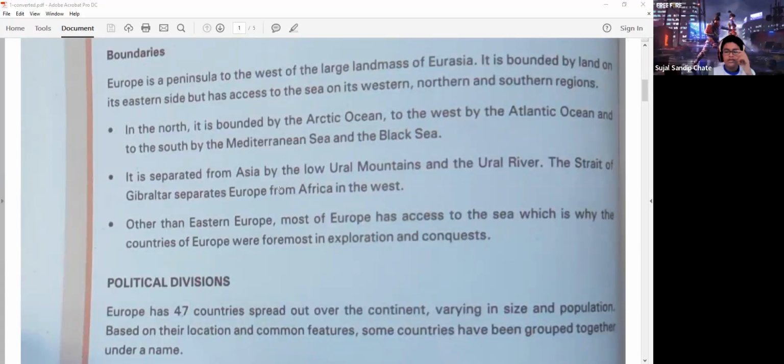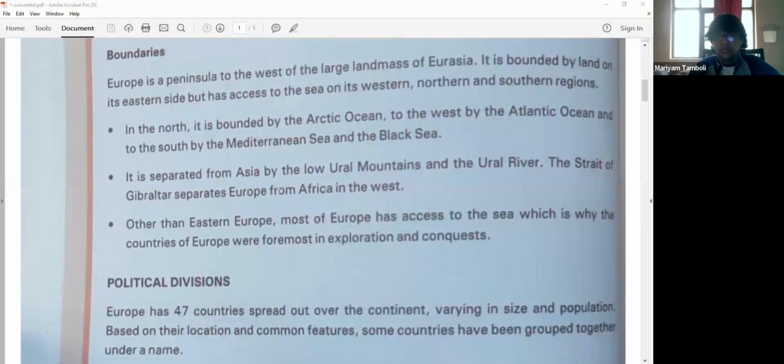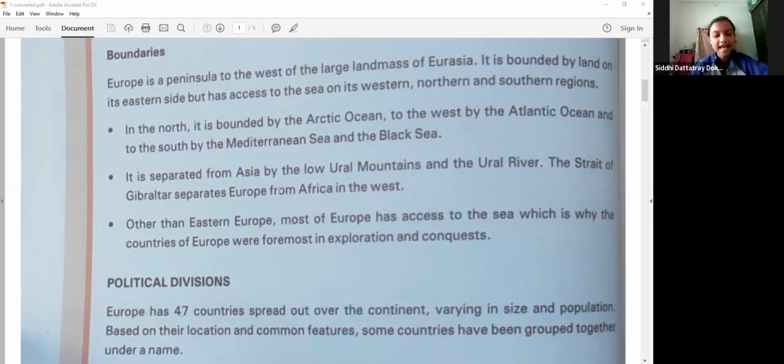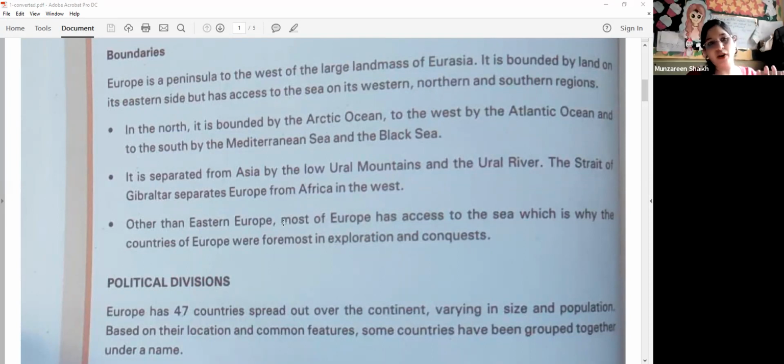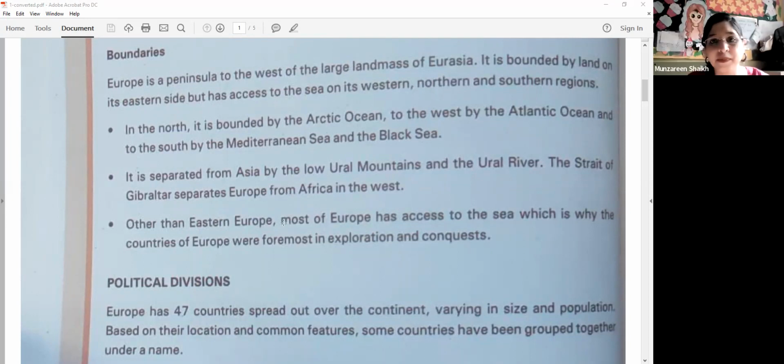Towards the western, northern and southern regions, what does it have? Sea. So it is clear: on one side it is bounded by land, and on the remaining three sides it is surrounded by water.